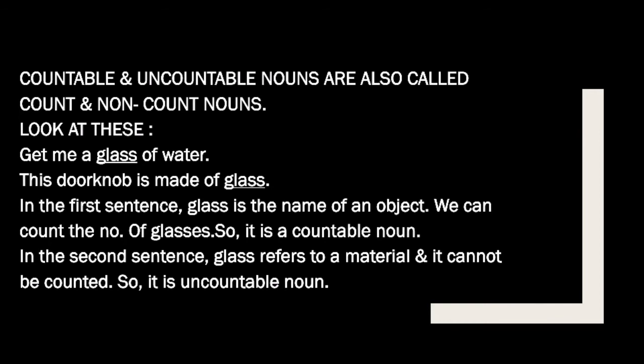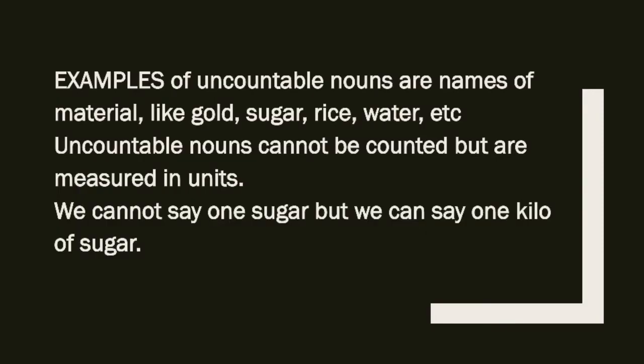In the first one, glass is used as the name of an object, that's why you can count it. In the second one, glass is used as a material, so you cannot count how much glass is in that handle. So it will be considered an uncountable noun. Examples of uncountable nouns are names of material like gold, sugar, rice, water, etc.